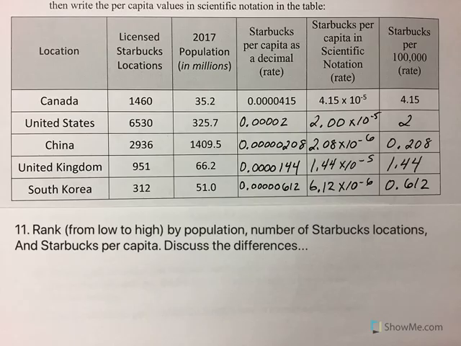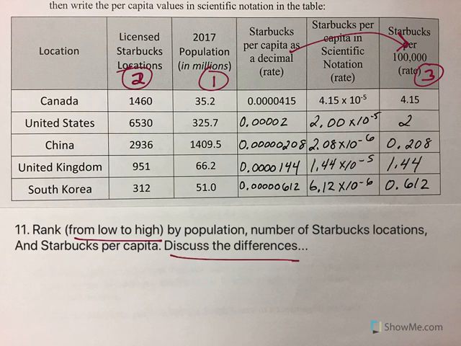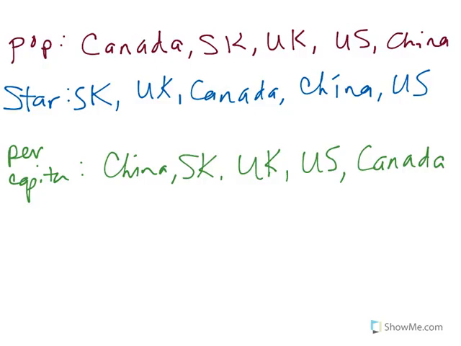All right. The last thing we're going to do is we're going to rank. So you're going to do 3 rankings. First is by population, and we're going low to high. Then by the number of Starbucks locations, and then by the Starbucks per capita. And let's go ahead and use the per 100,000 because we used that information, so it'll be easier. Okay, so let's do those 3. I'm going to hit pause. I'm going to write them out, and then, let's discuss the differences. See if you can notice any big differences between those.